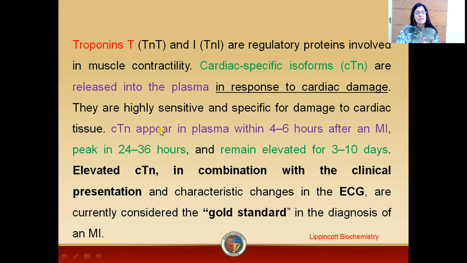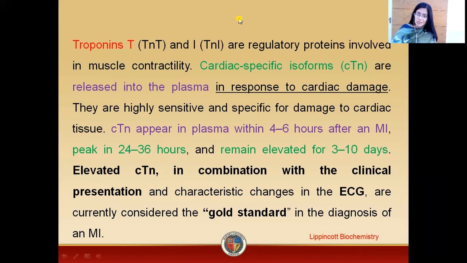The cTn level appears in plasma within 4 to 6 hours after myocardial infarction, reaches its peak after 24 to 36 hours, and remains elevated in the plasma for 3 to 10 days. So, we can conclude that an elevated cTn level in combination with clinical presentation plus ECG can be used as a gold standard for the diagnosis of myocardial infarction.